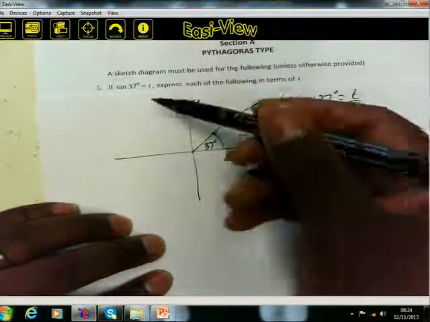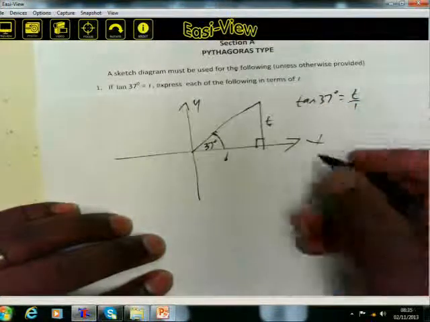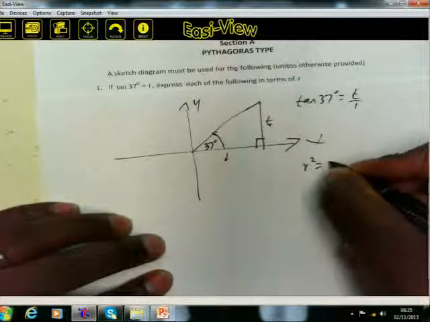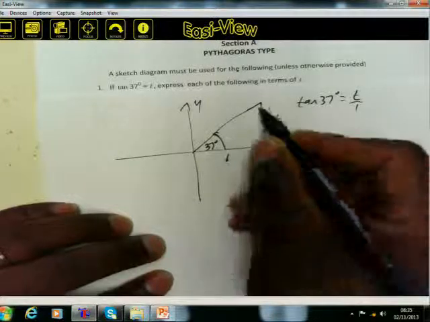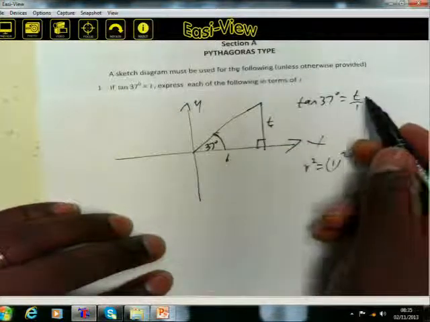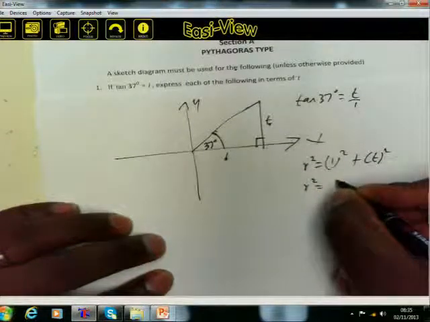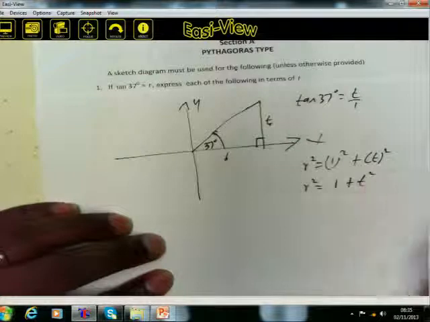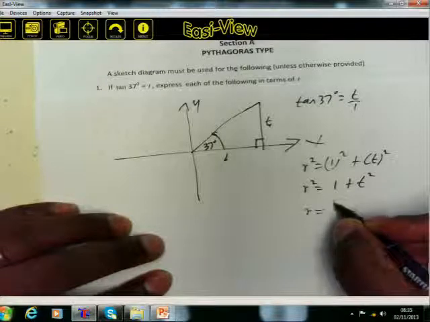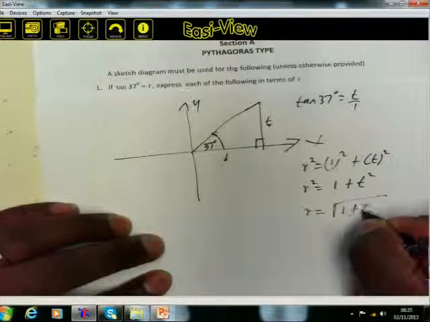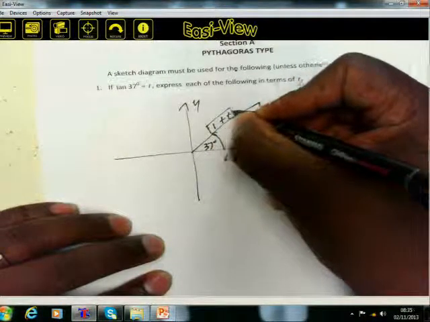To determine the remaining side, we use the Pythagoras theorem. This side we don't know, so let's call it r. Therefore, r squared is equal to 1 squared plus t squared, so r squared equals 1 plus t squared. To determine the length of r, you take the square root. Therefore, r is equal to the square root of 1 plus t squared.